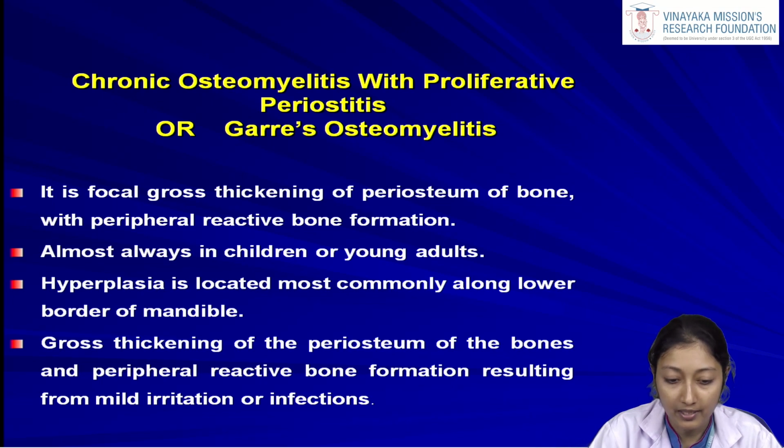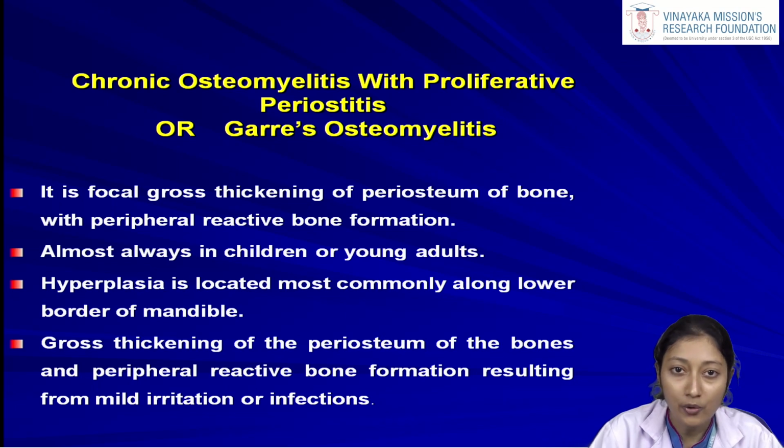Garre's osteomyelitis is a chronic osteomyelitis, the feature of this being a proliferative periosteitis. So what do you mean by periostitis? That is the inflammation of the periosteum of the bone. Here, what is the specialty? There is a proliferative periostitis. Proliferative meaning there is an exuberant growth. So chronic osteomyelitis with proliferative periostitis, also known as Garre's osteomyelitis.